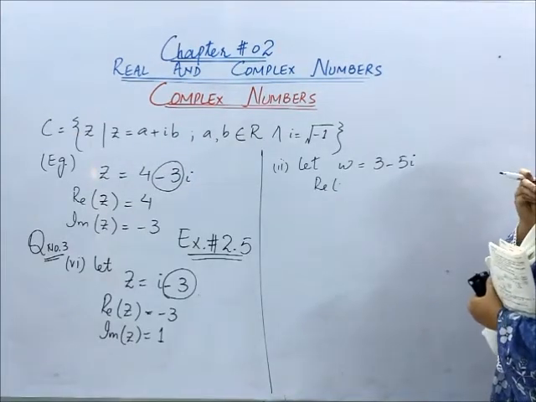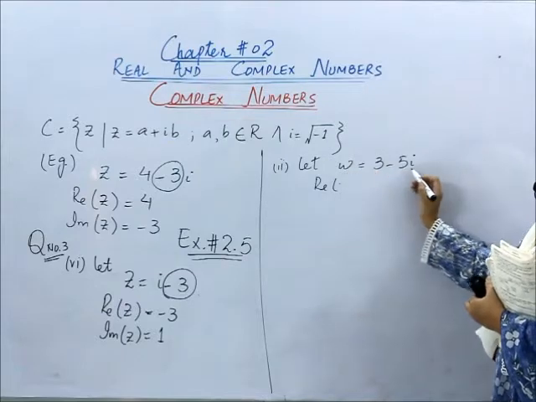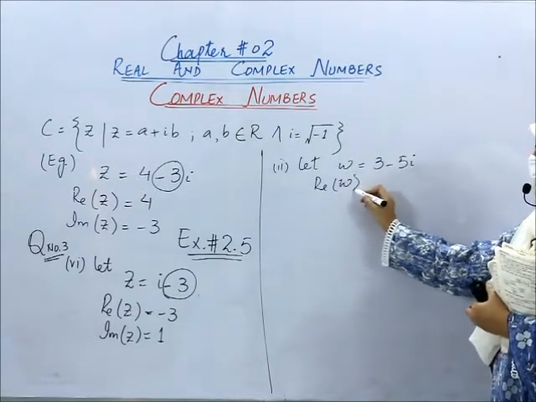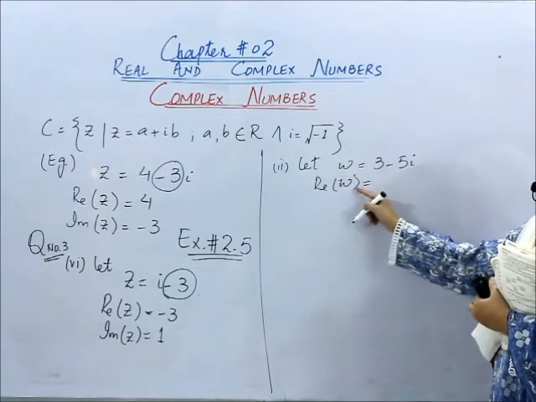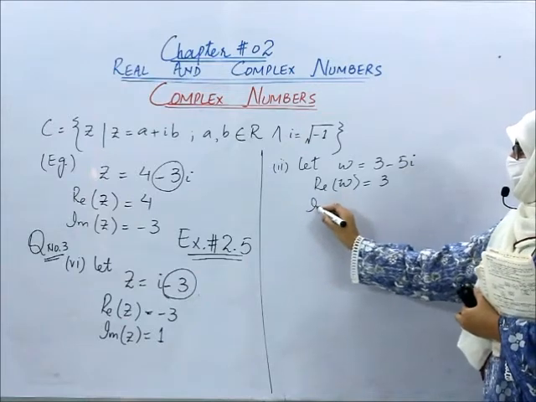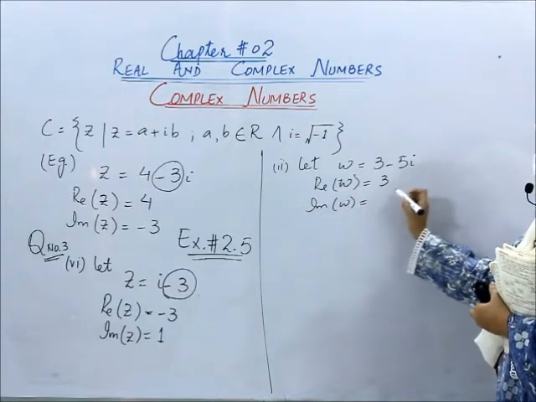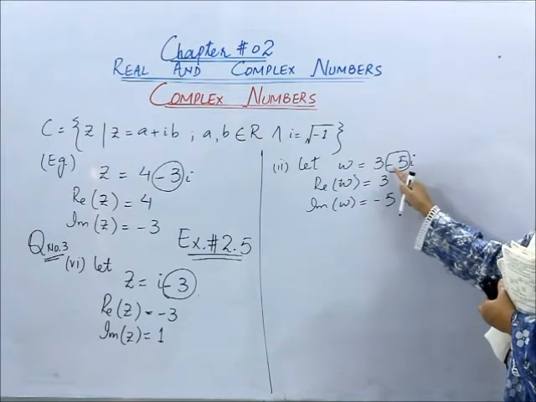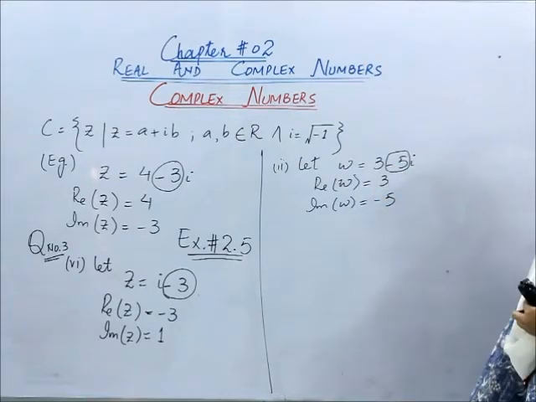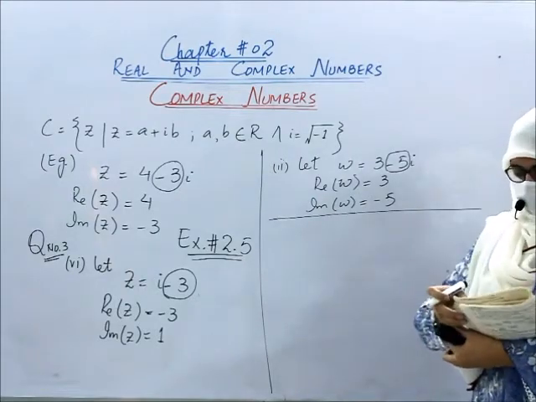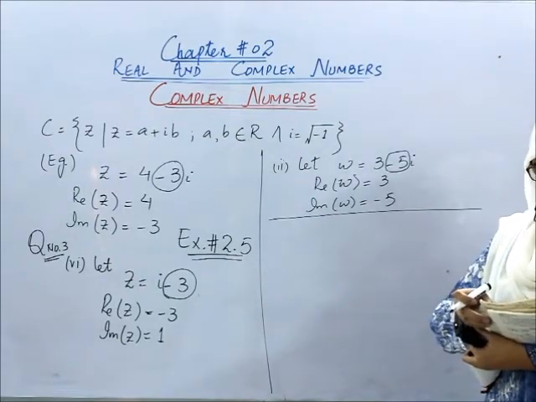Part number 2 is, let us suppose w is equal to 3 minus 5 iota. Now here, which is the real part of the complex number w? That is 3. Here the real part is 3. And what about the imaginary part of this complex number? That is minus 5. So don't forget to write down the sign which is just before that number. Now students, you can solve the other parts by yourself for your practice.